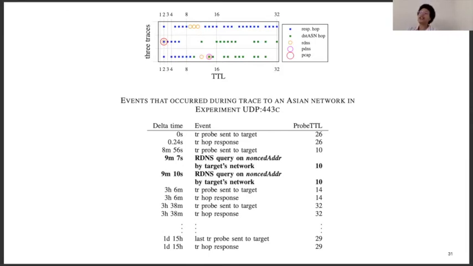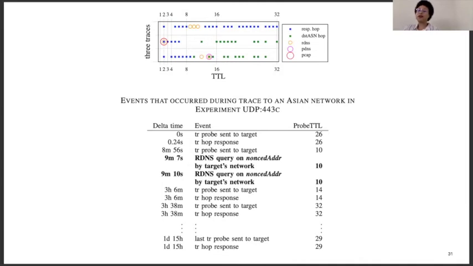The horizontal axis is spatial by TTL, that is, the distance increases from left to right. The blue squares represent responsive hops. The green squares represent responsive hops that were in the target destination ASN of the trace.